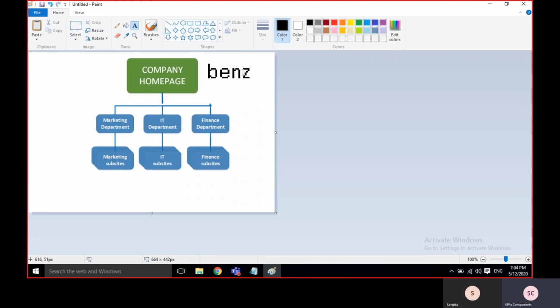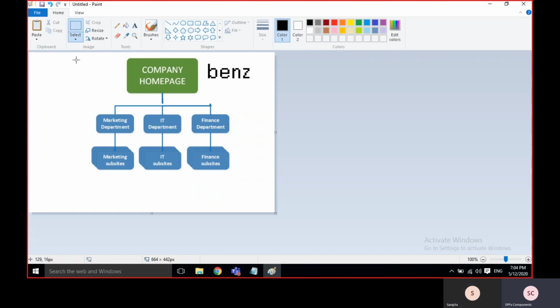Every company has multiple departments, for example sales, marketing, IT, finance. Bench has a company in Bangalore, and one in the US. The purpose of the bench is completely different in the US, and in some places like Japan it is different.